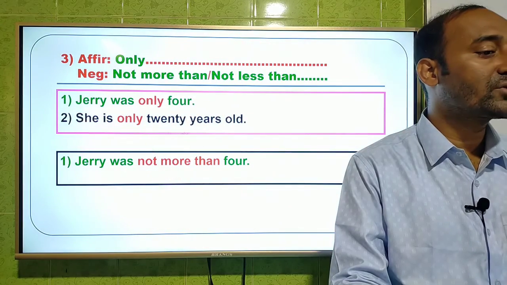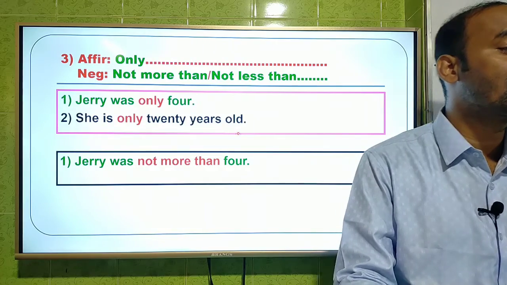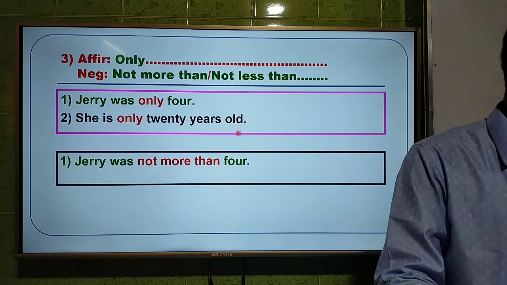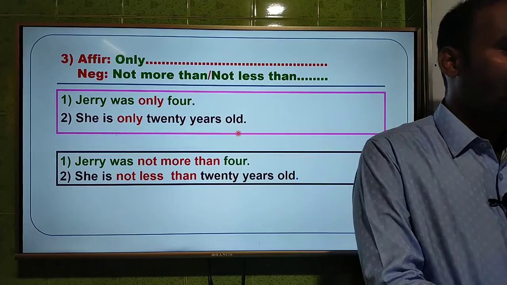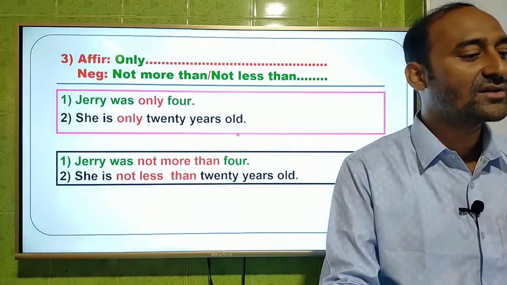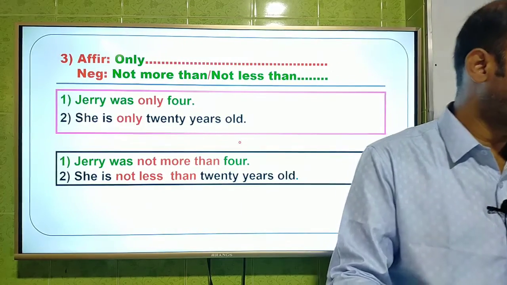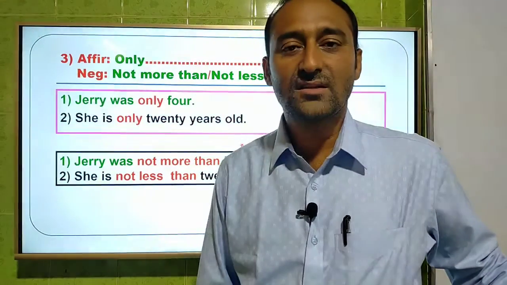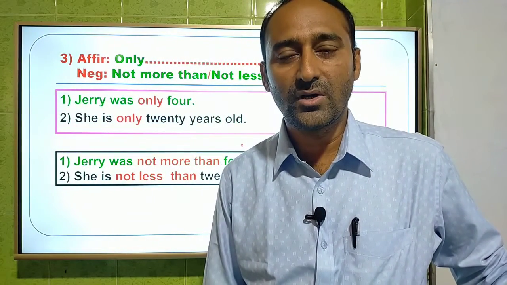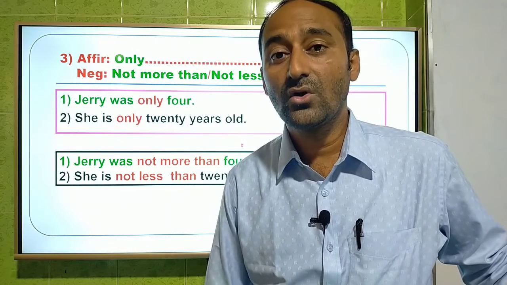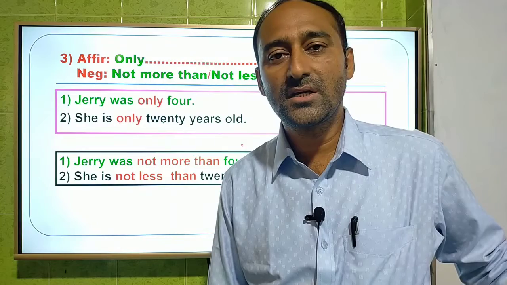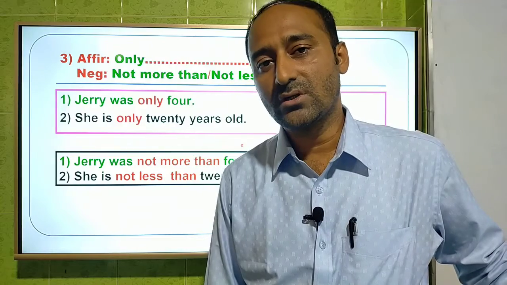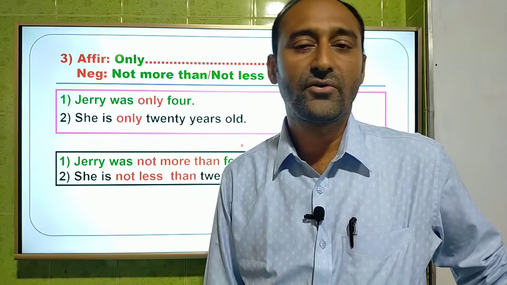Then second question is, she is only 20 years old, and I told you to use not less than instead of only. And we shall see the answer of the second one. Okay, look at the screen. I have given you the answer. She is not less than 20 years old. Okay, dear students, this is the third rule of changing affirmative to negative, and I have already completed 3 rules. Now, dear students, I am going to the next one, and this will be rule number 4.